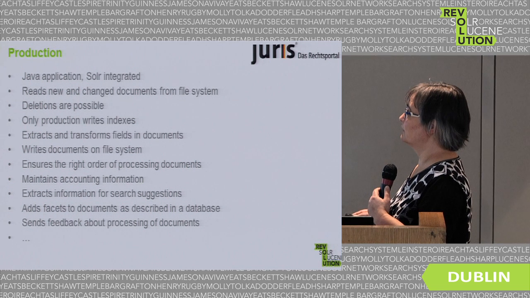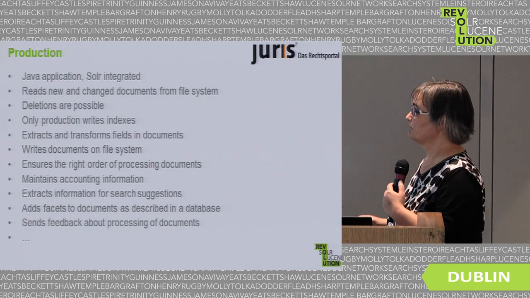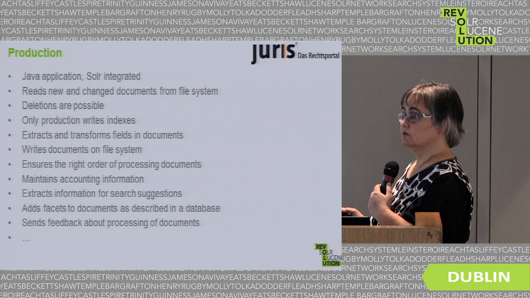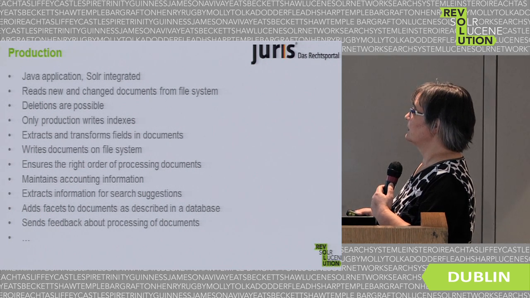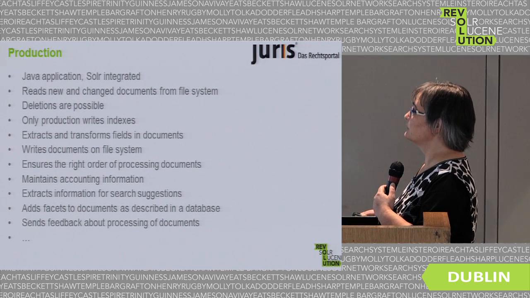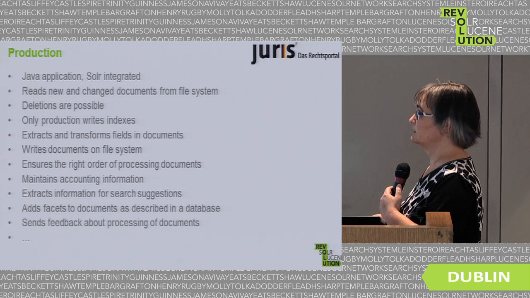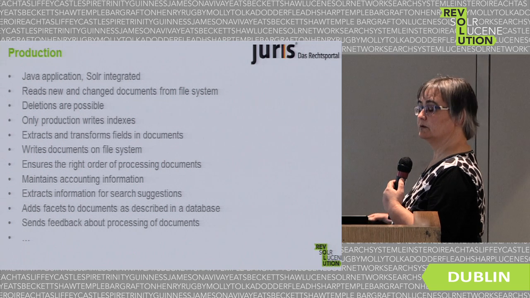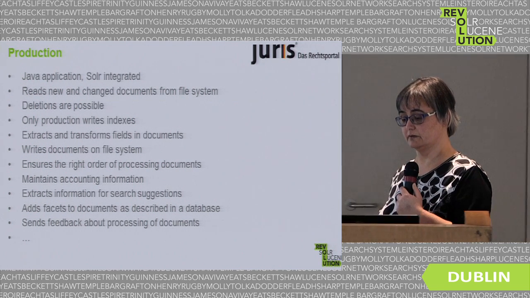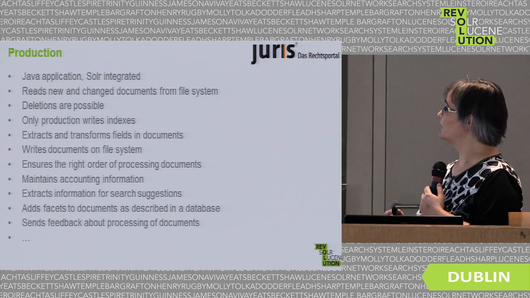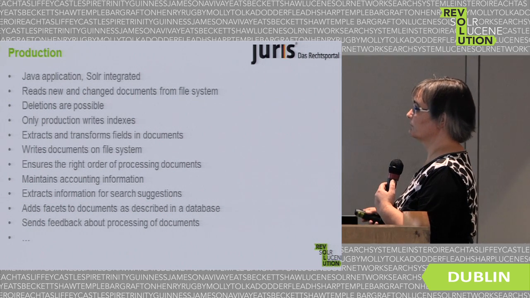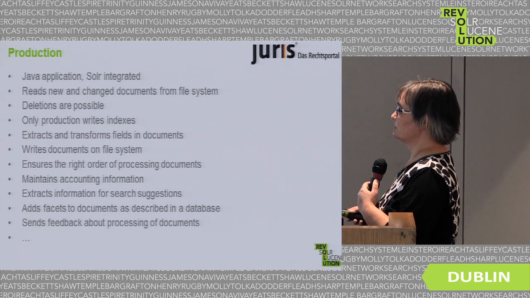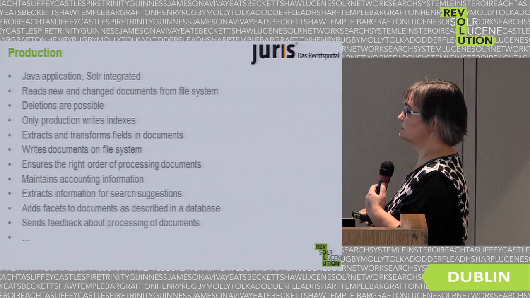As I said, only production writes the index. The other Solr nodes are only for reading. It extracts and transforms fields in the document. We have to do some transformation before the analyzer chain of Solr does anything because of the requirements we have. It writes the documents on the file system.